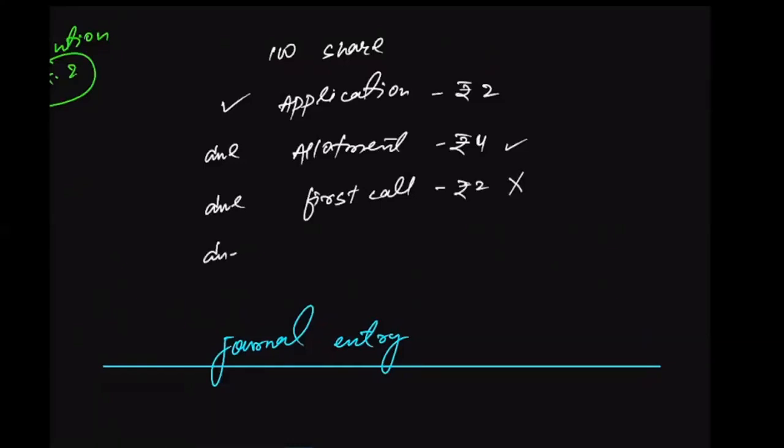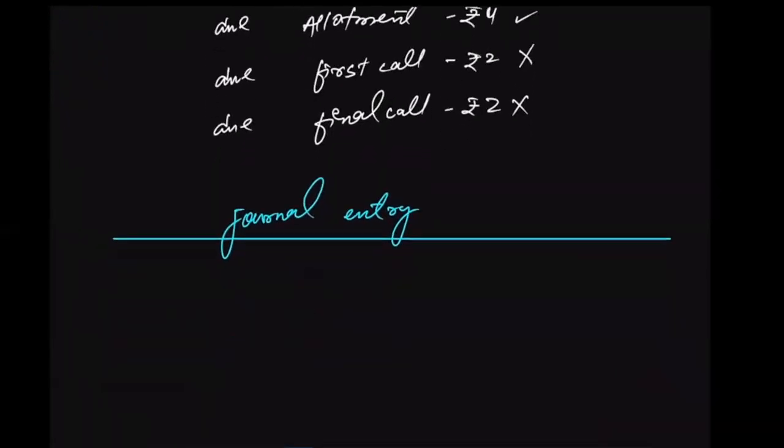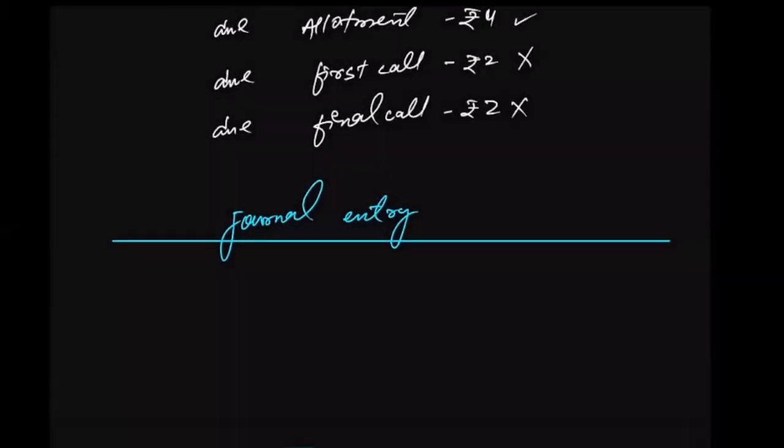Neither did he pay final call. It was made due, but it was not paid. 2 rupees is not paid on final call as well. So that means total called up value is 10 again. Since the company has asked for the application, allotment, first and final call, all the installment payments have been called by the company, but payment hasn't been received for the first and final call. So for that purpose, we'll pass the general entry and write down, as usual, share capital account will be debited.